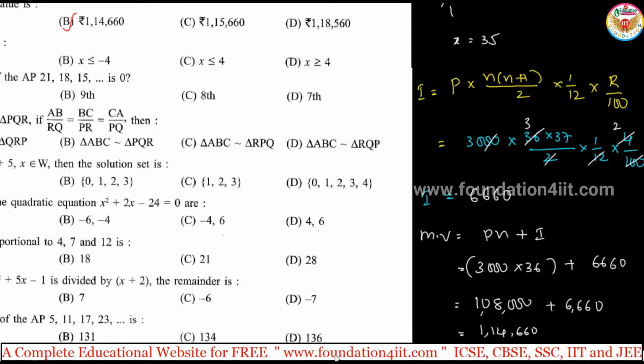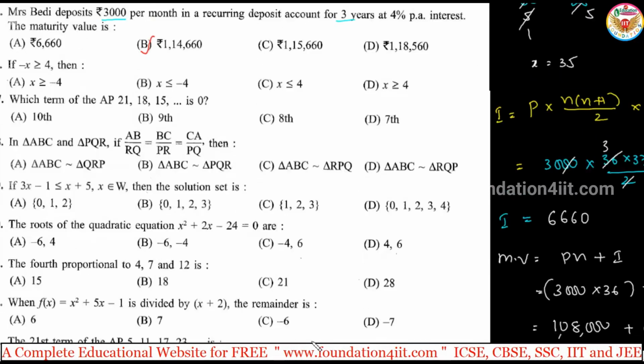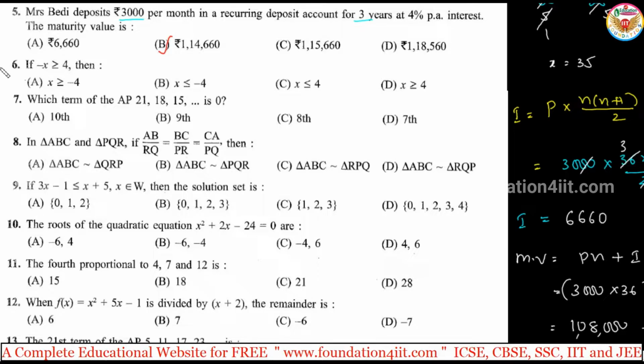This is the problem: 1,14,660. We need to calculate and find out. Okay, and the sixth one. If minus x is greater than or equal to 4, then x is less than or equal to minus 4. If we interchange the sides, the sign symbol must be changed.